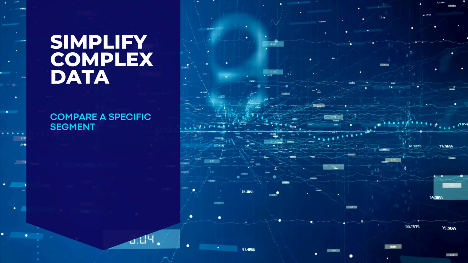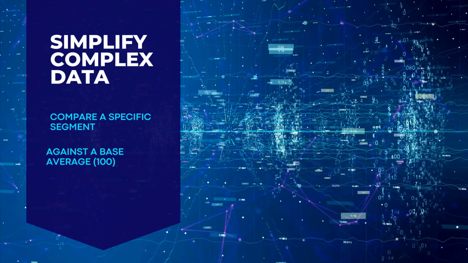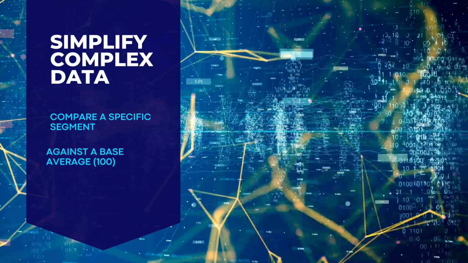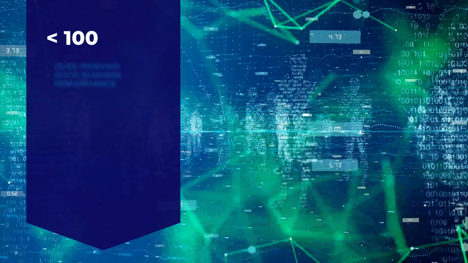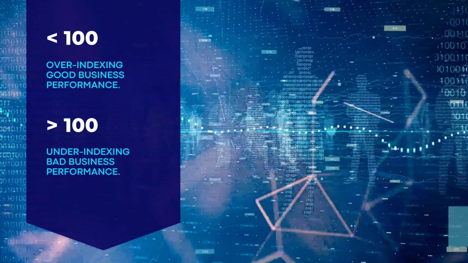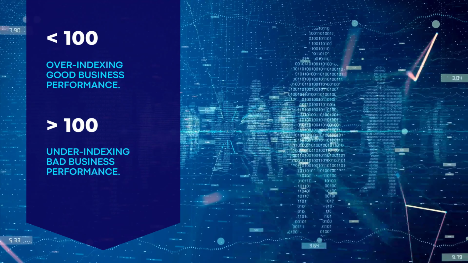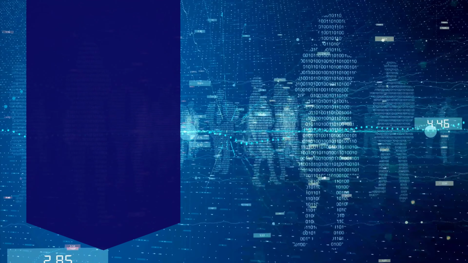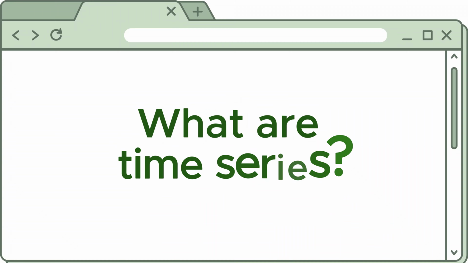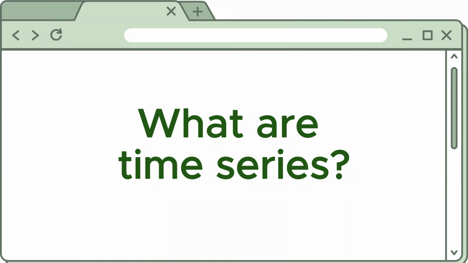Index numbers simplify complex data by comparing a specific segment performance against a base average, 100. Over 100 is over-index, meaning a good business performance. Under 100 is under-index, bad business performance. Now let's establish what are time series basics.